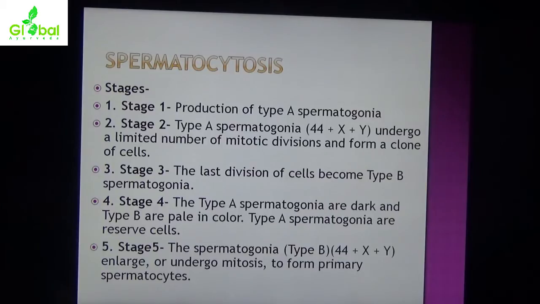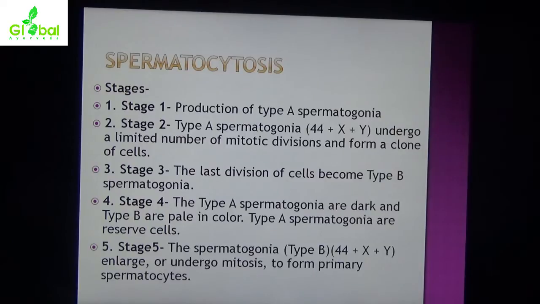Stages: stage 1, production of type A spermatogonia. Stage 2, type A spermatogonia, 44 plus X plus Y, undergo a limited number of mitotic divisions and form a clone of cells. Stage 3, the last division of cells become type B spermatogonia. Stage 4, the type A spermatogonia are dark and type B are pale in color.